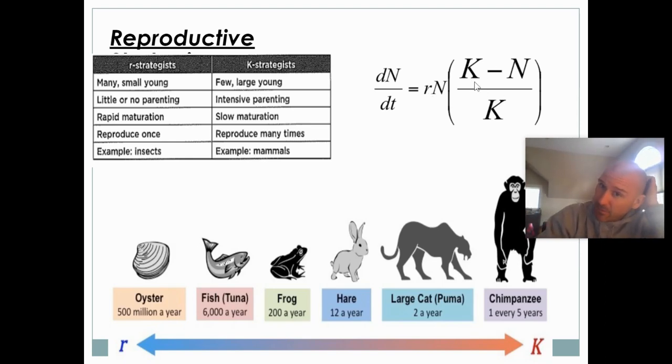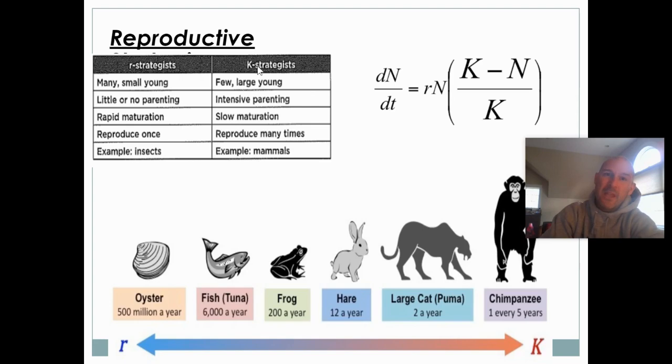This K in this part of the equation is really the downward pressure of the carrying capacity. So this is a positive factor in the growth rate. This right here is the negative factor, the downward pressure in the growth rate, and that's a K right there. The only reason I'm showing you this is because when we talk about reproductive strategies, some organisms are classified as R strategists, some as K strategists. An R strategist gets that R from the idea that they are focused on that R max value, the reproductive value: lots of organisms, lots of offspring.